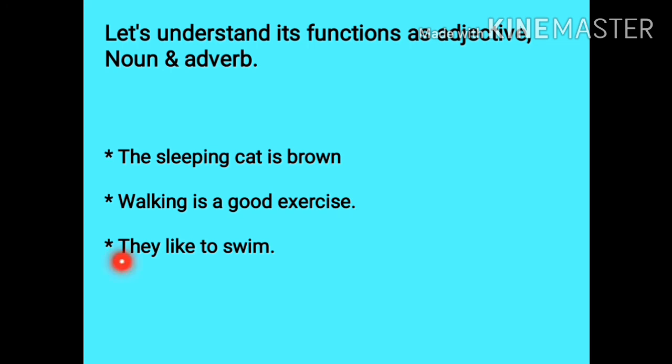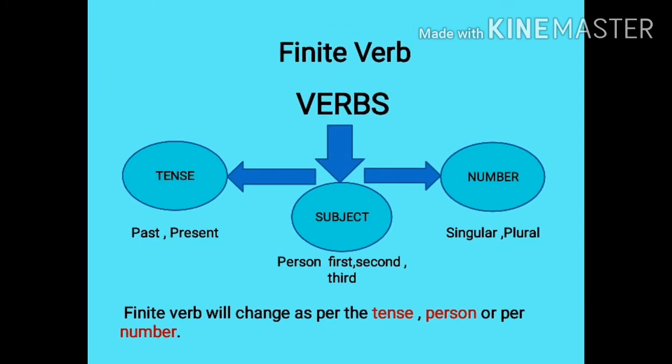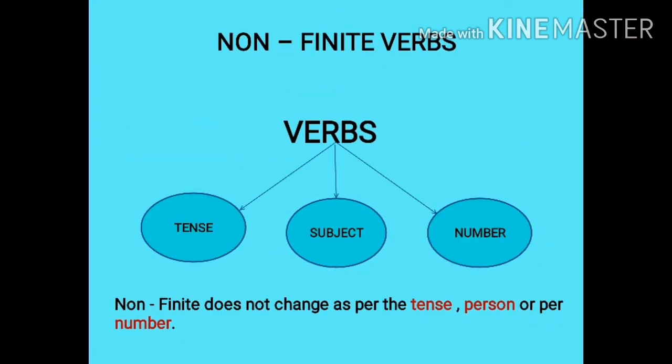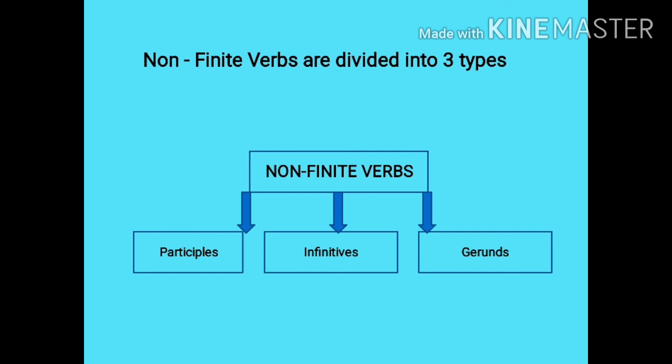And the last one: They like to swim. Here swim functions as an adverb. So this is an example to show that a non-finite verb is also functioning as an adverb. So from this we have come to know that a non-finite verb, except as a verb, will be functioning as an adjective, noun or adverb. In this session we have learned about the finite verbs, the non-finite verbs and the difference between both. In the next session we shall learn about the three types of non-finite verbs.